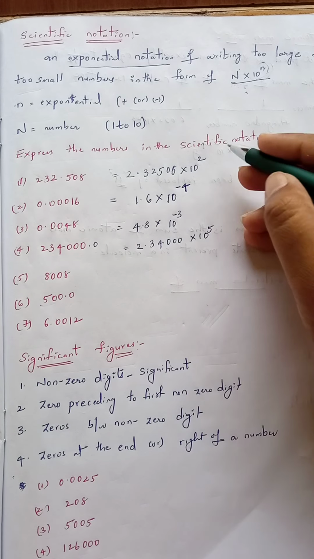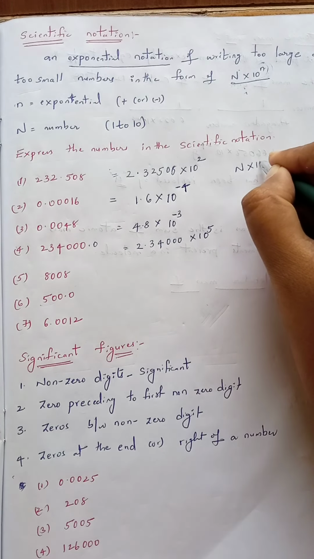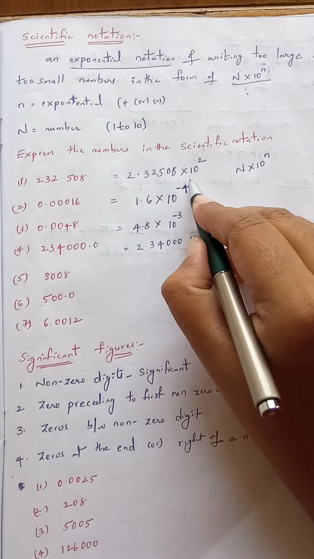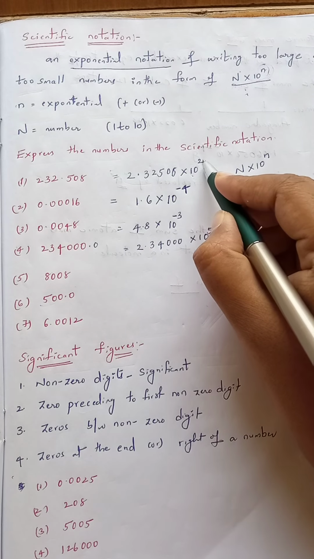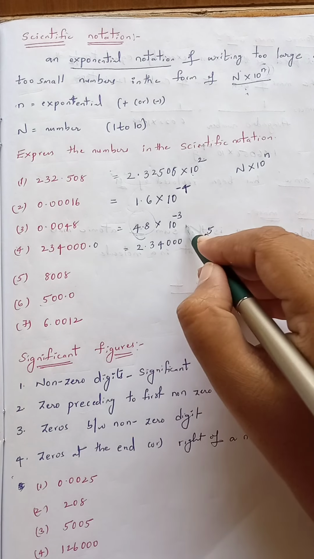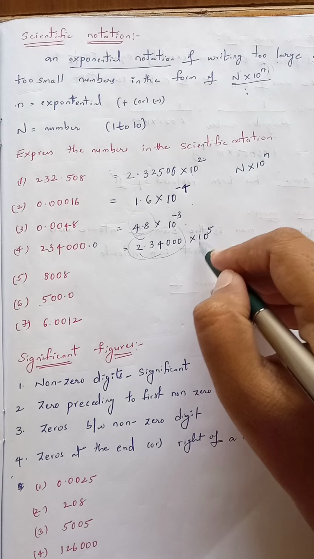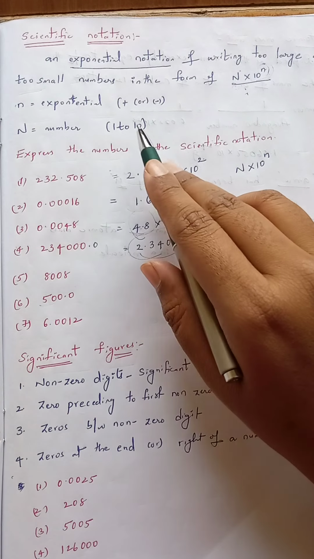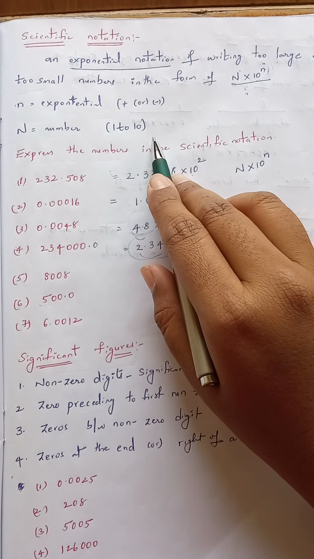Scientific notation should be written only in the form of N into 10 to the power of n. This is in the form of N, this is 10, and 10 to the power of n. This N value should range between 1 and 10. It should range only between 1 and 10.